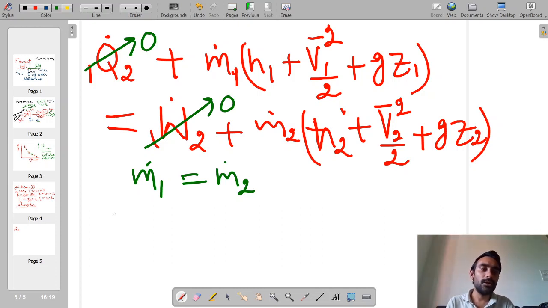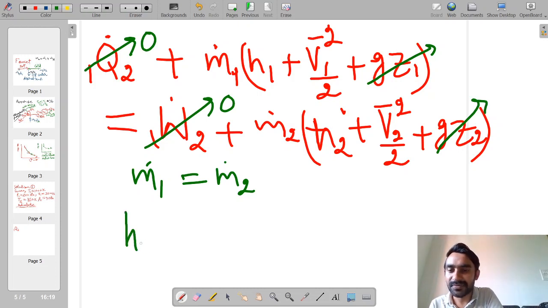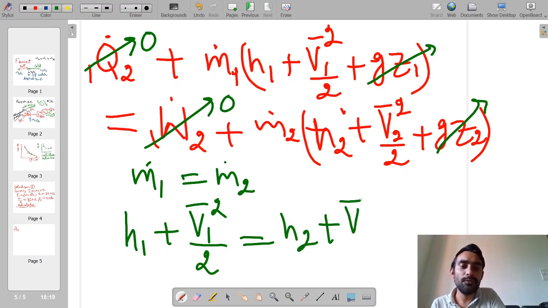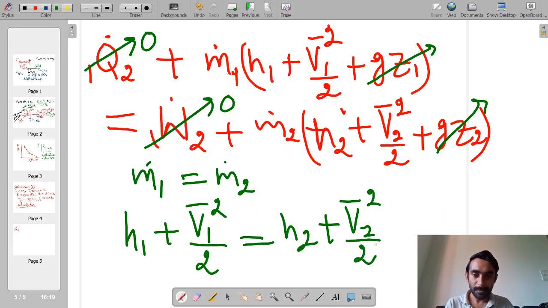Moreover, the elevation of the inlet and outlet of the nozzle is also the same, so this minus this will also cancel, and at the end we simply get h1 plus v1 bar square by 2 is equal to h2 plus v2 bar square divided by 2.